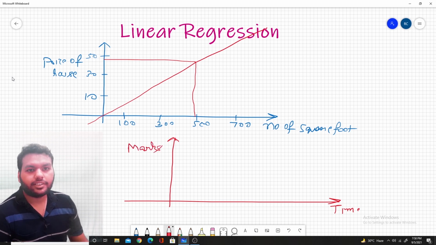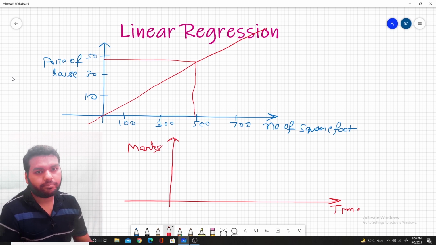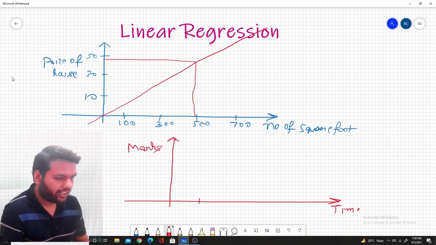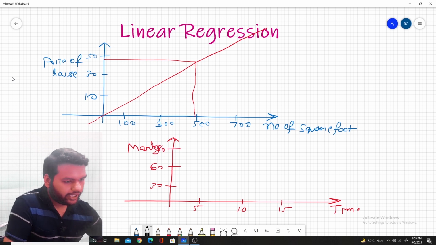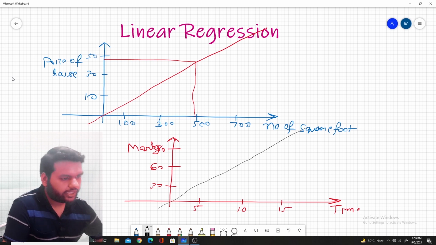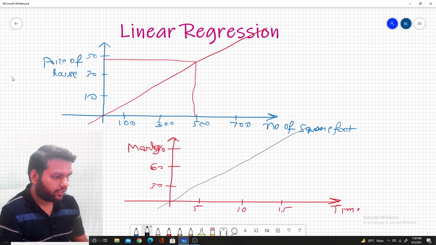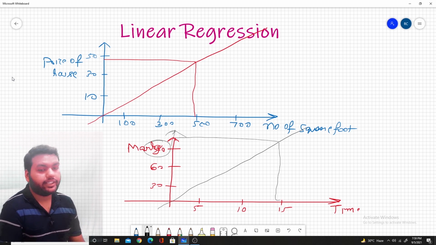Because the more you practice mathematics, the more your fundamentals become clear, and it's easy to get more marks. Suppose I study 5 hours, 10 hours, and 15 hours, I get 30 marks, 60 marks, and here I am getting 90 marks. And if again I have a linear relationship like this, I can predict that if I study nearly 15 hours, I can get 90 or more marks in the exam.